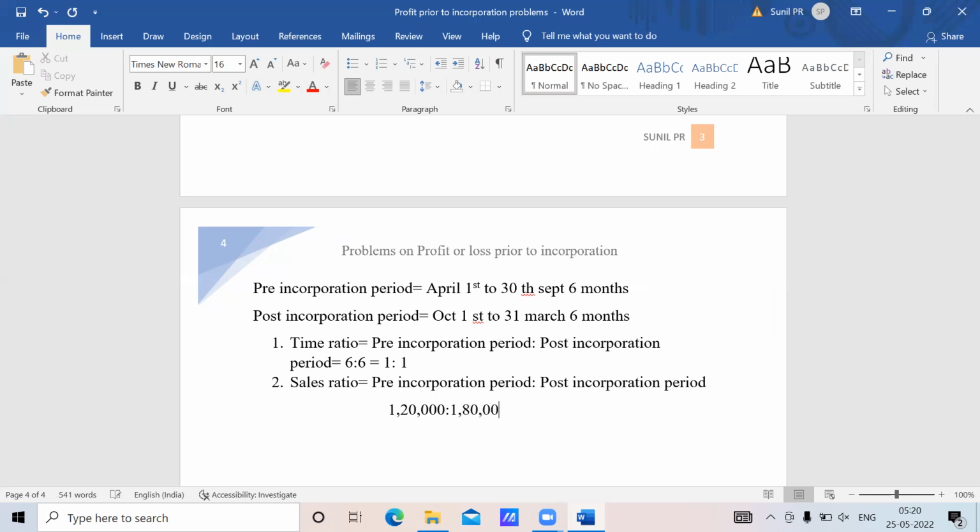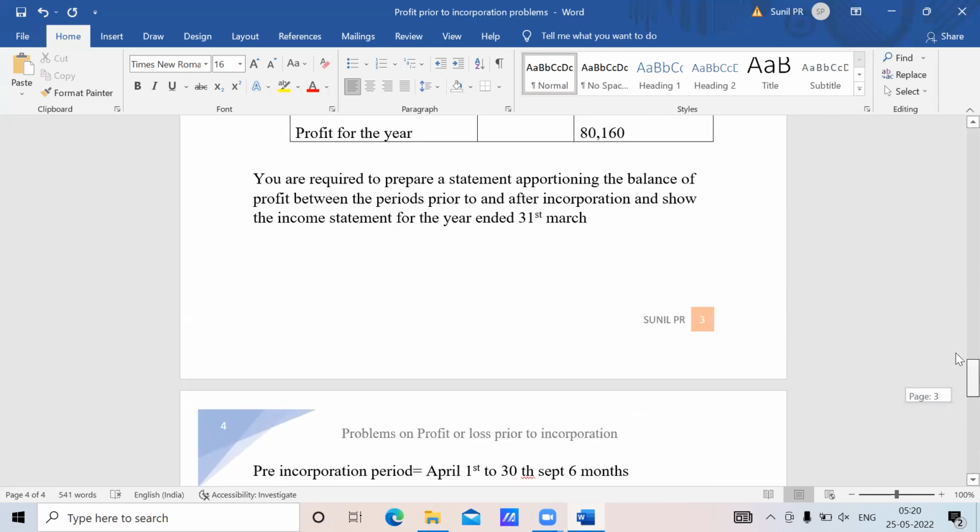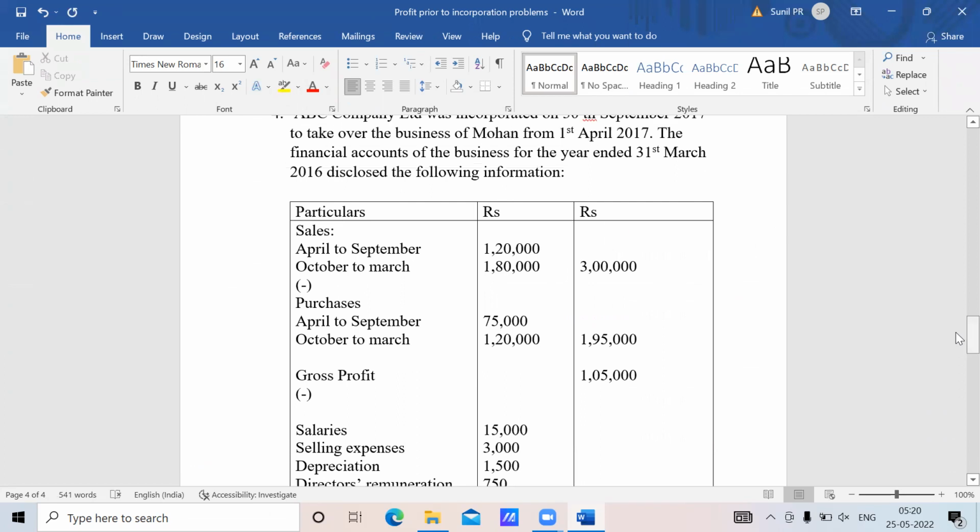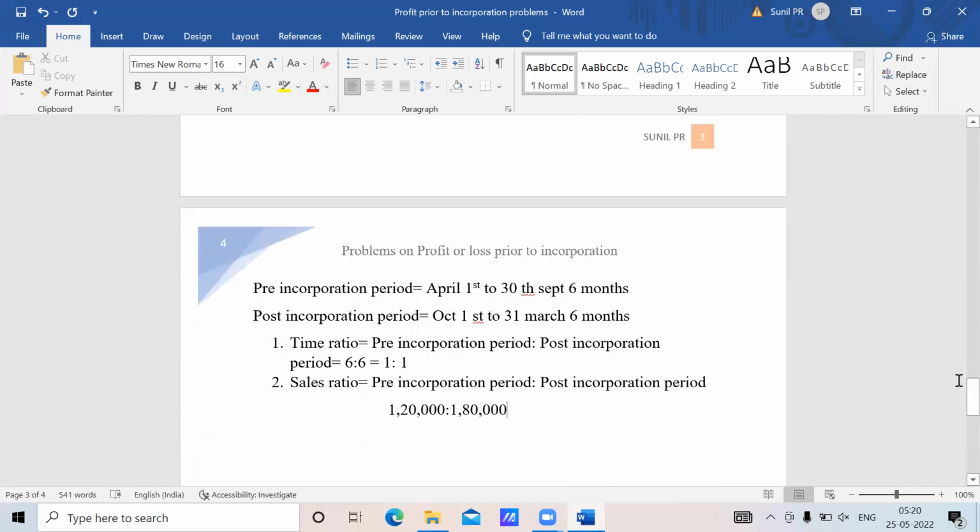1,20,000 is to 1,80,000. If you simplify that, 2 sixes are 12, 2 nines are 18.